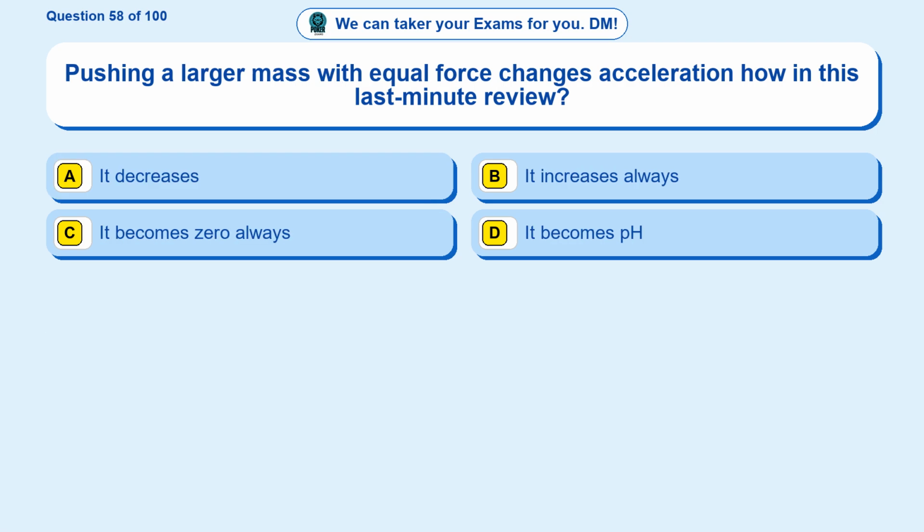Question 58. Pushing a larger mass with equal force changes acceleration how in this last-minute review? Option A, it decreases. Option B, it increases always. Option C, it becomes zero always. Option D, it becomes pH. The correct answer is option A, it decreases.